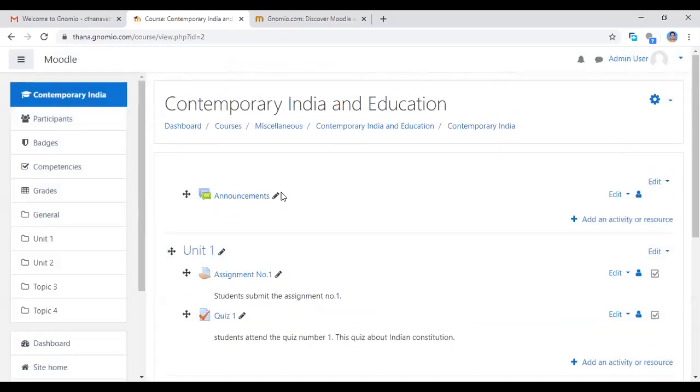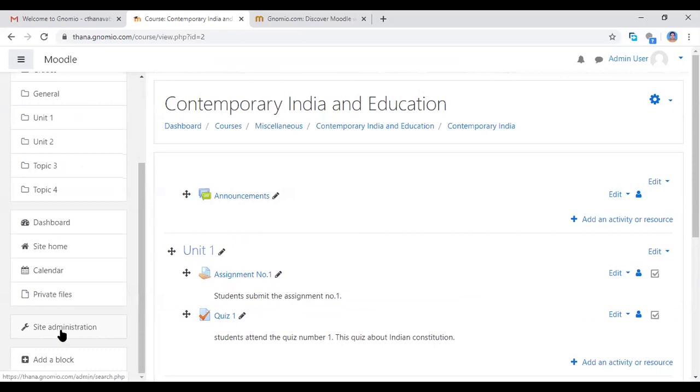Now I am going to add the participants. How can we add the participants? So now you move to site administration. If you want to edit or change anything, go to site administration. Then you can add, edit or change anything. You are the administrator of this Moodle website. Then you click here, site administration. Now I'm clicking site administration.